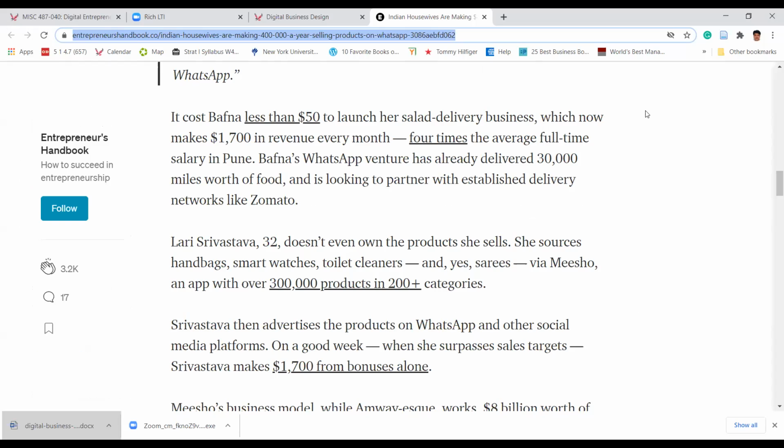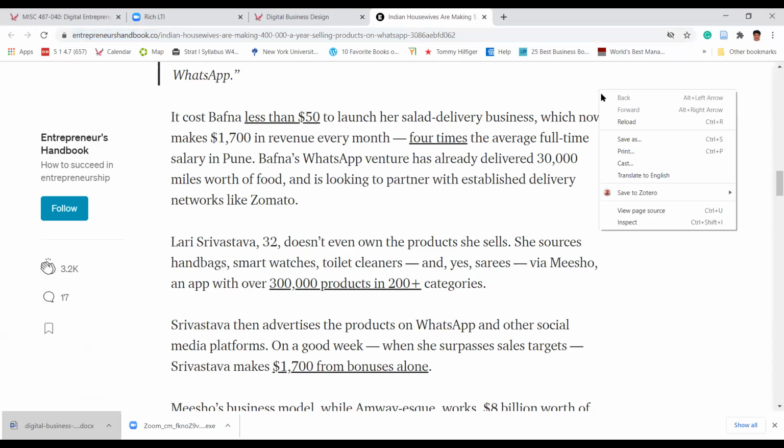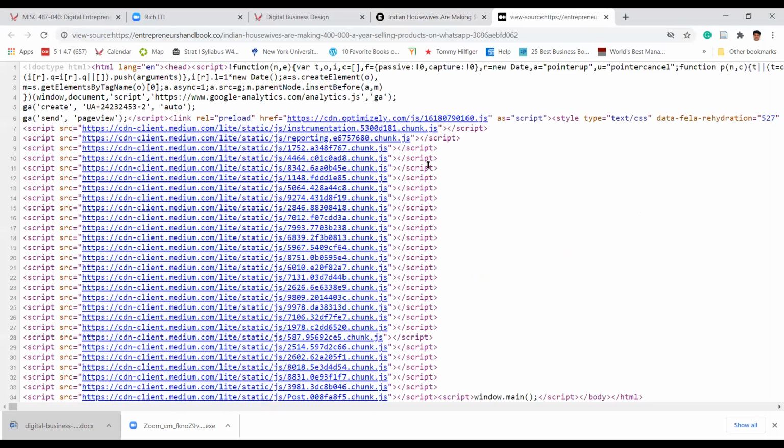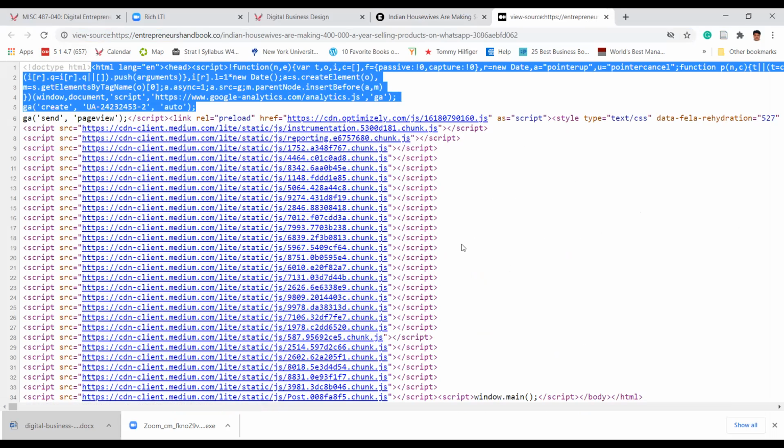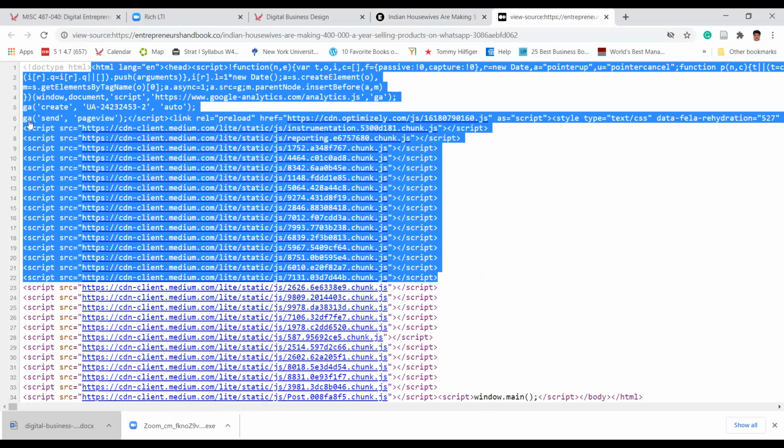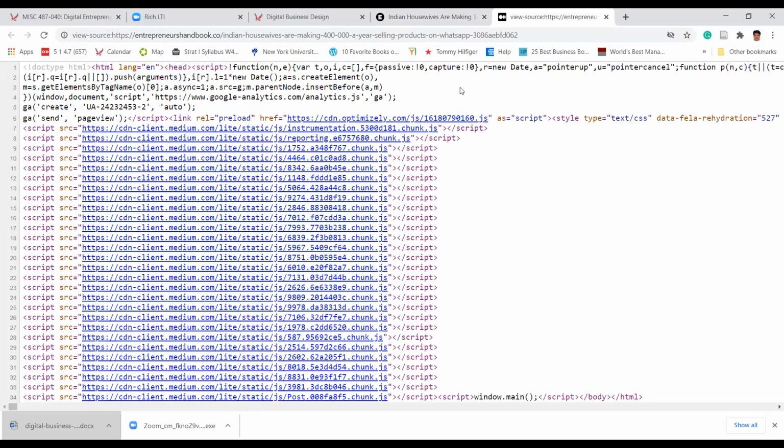I hope you can see under this where I can say source. I hope you can see this information. It starts from here. You can see this is HTML. It starts here and goes on.